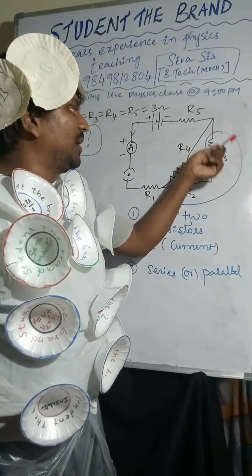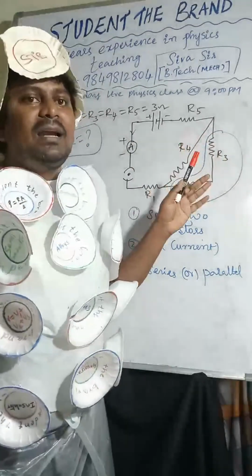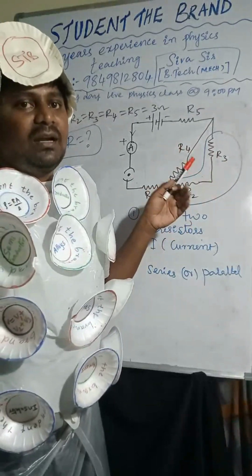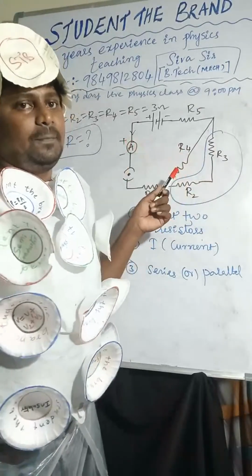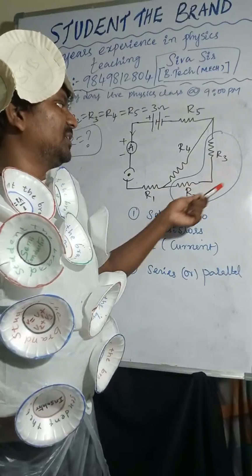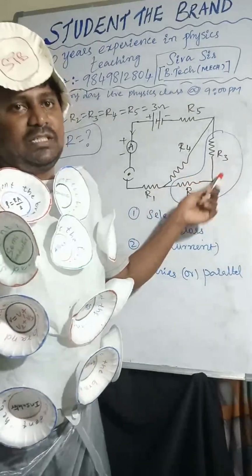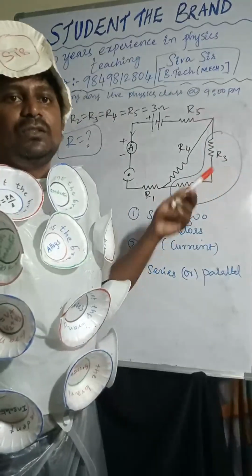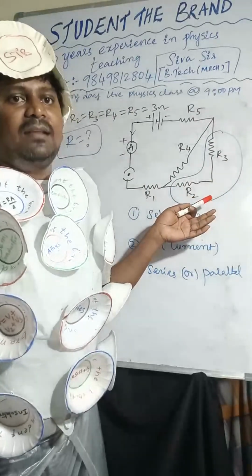If the current is passing through this path, is the current the same or different throughout this path? Current is the same, right? Current is the same in this path. So you can add these two resistors, R2 plus R3.